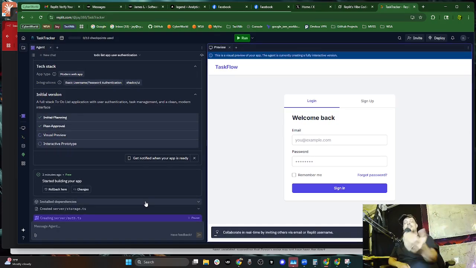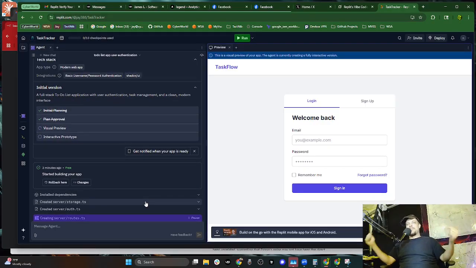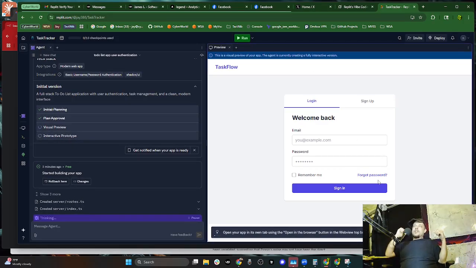Yeah, so it's already decided on all the dependencies it needs. It's run the npm dependencies, and now it's actually writing TypeScript files. It's already built the front end. So I imagine, as it's writing these files, it's probably building tests so that it can test its own features.